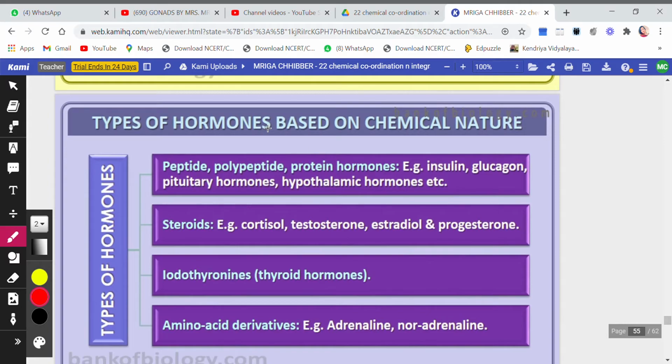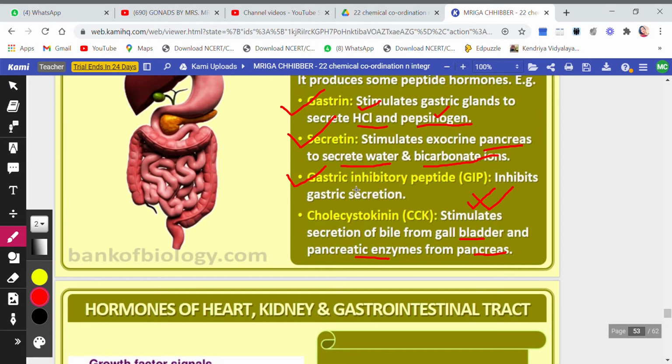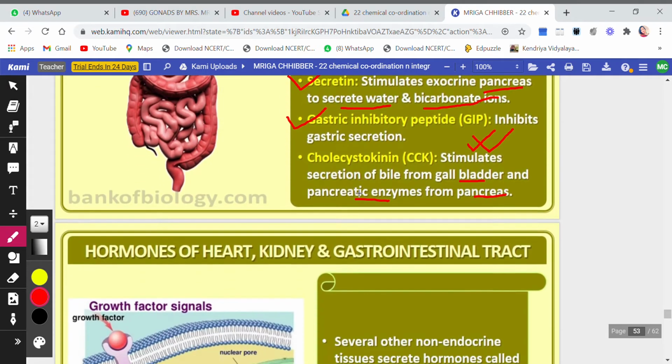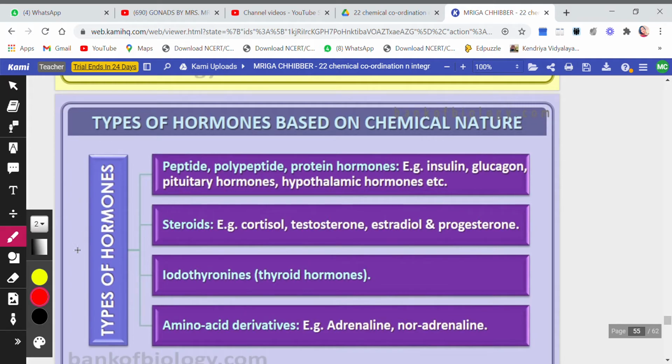Now, types of hormones. Whenever I teach a hormone, I always mention that it is a peptide hormone, or glucagon, or some kind of polypeptide hormone or a protein hormone. We always mention this. Why? Because there are various types of hormones depending on their chemical nature.